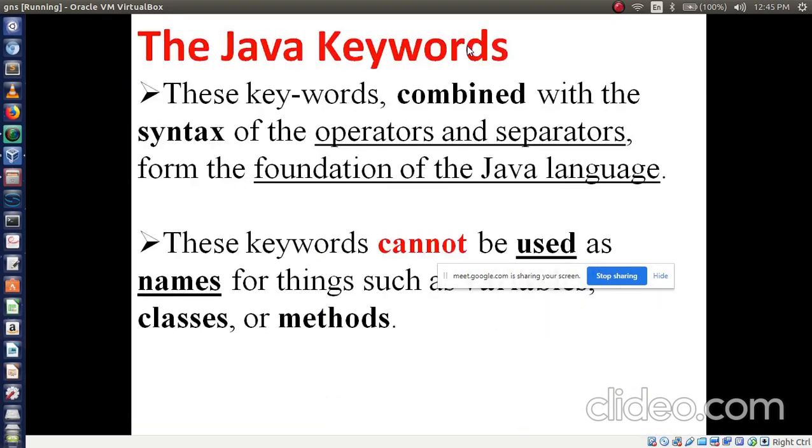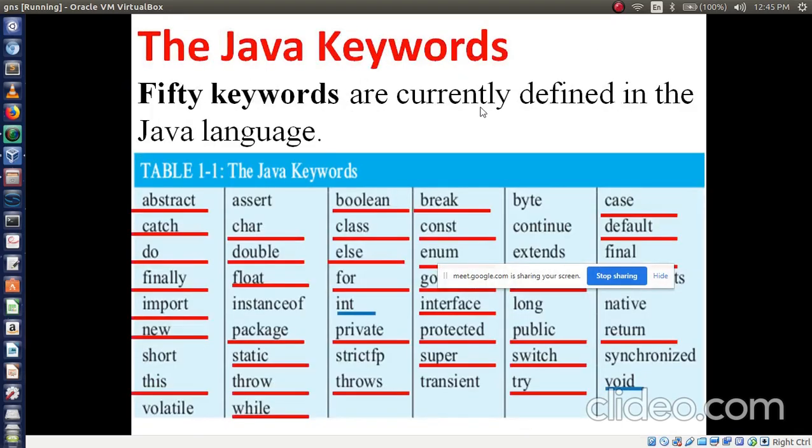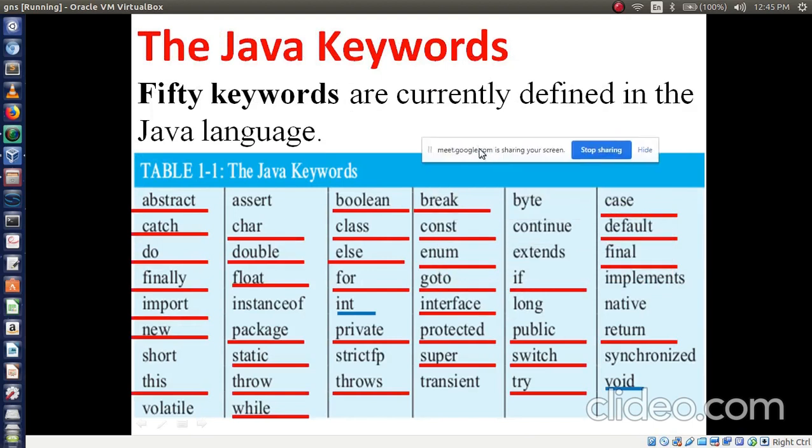Now all of you do one thing. In keywords, just write down. I will tell you how to remember these keywords. First you write abstract. Write in your notebook. Instead of writing these keywords in any order, you write whatever I am saying. Abstract, write down.